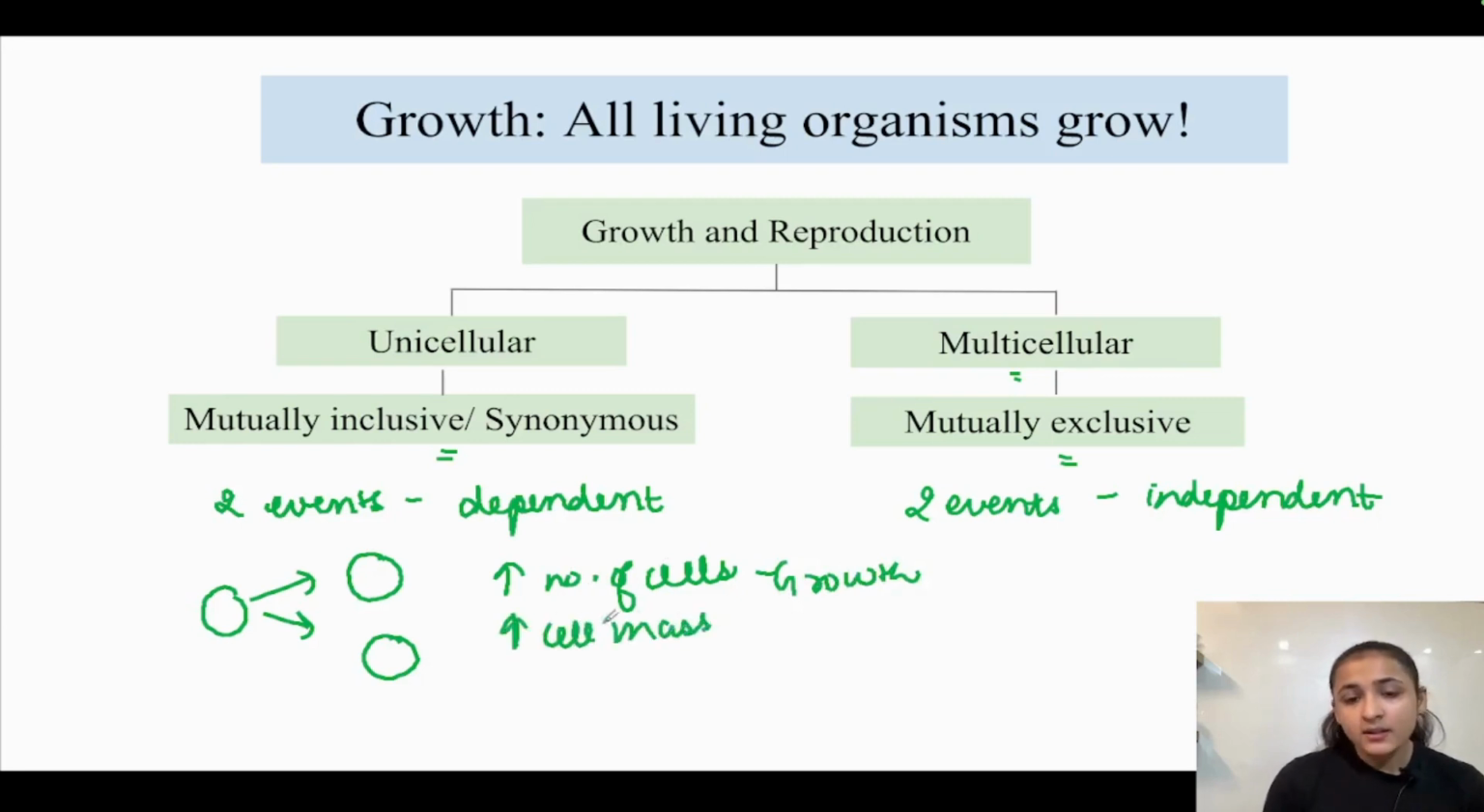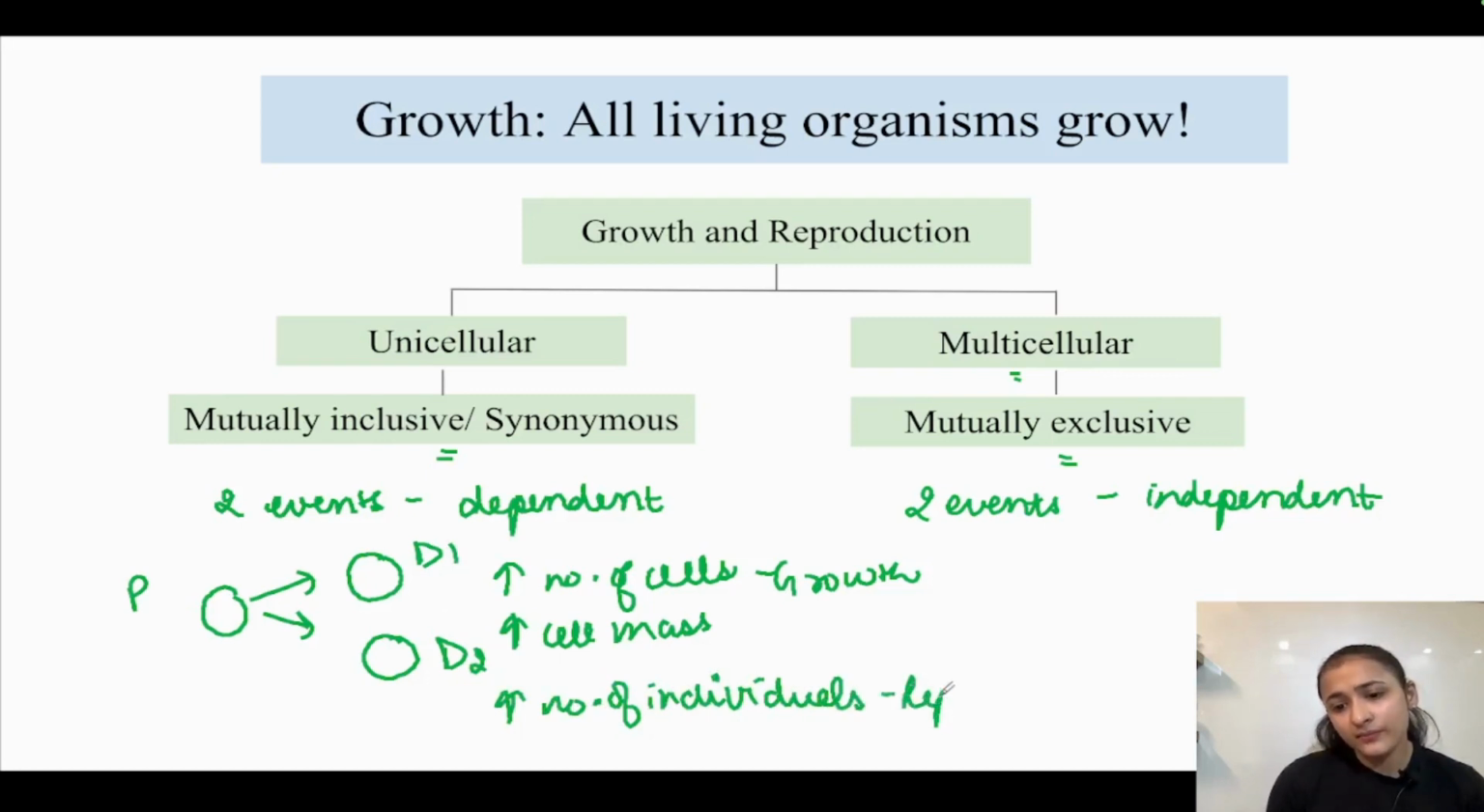But here the number of cells are increasing. This means the number of individuals are also increasing, because these two are daughter cells of the parent cell. This is the parent cell and these are daughter cells. So because the daughter cells are being produced from the parent cell, the number of individuals are also increasing. Increase in the number of individuals here is representing reproduction. Okay, so both growth and reproduction are taking place here.